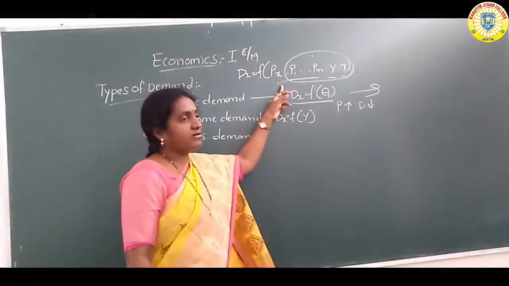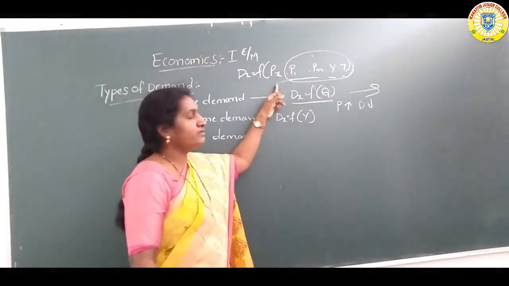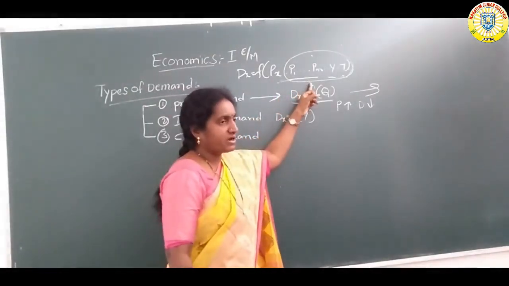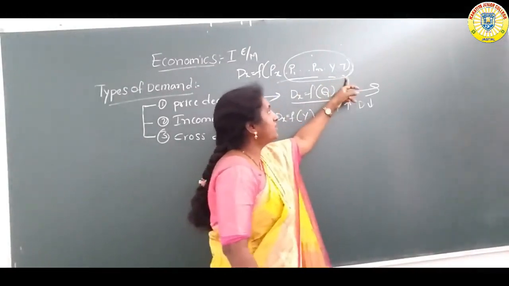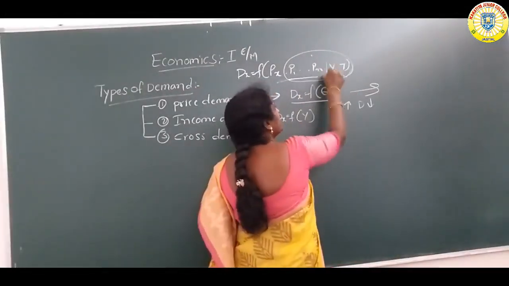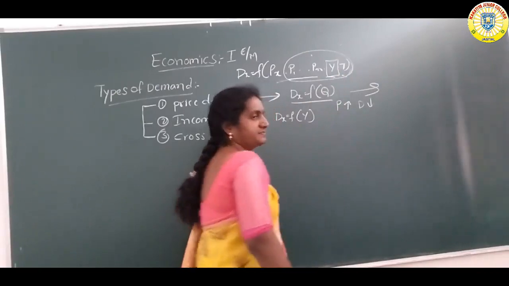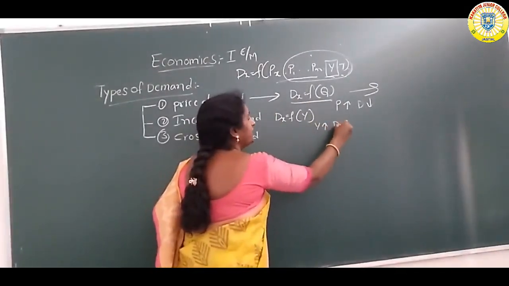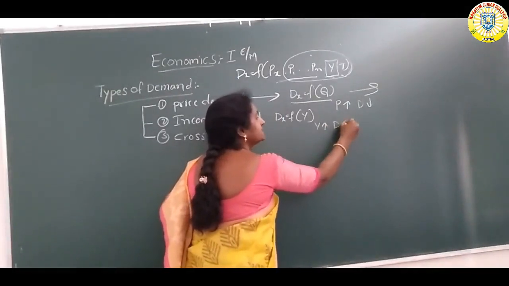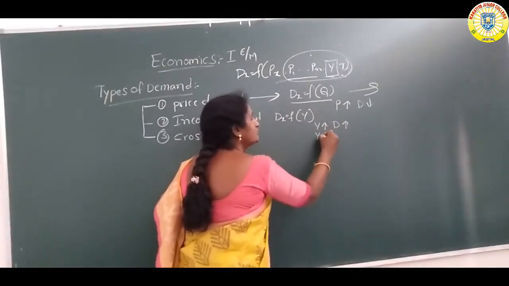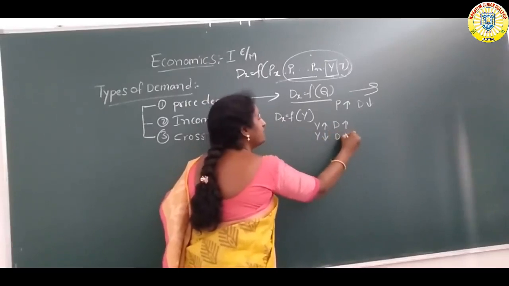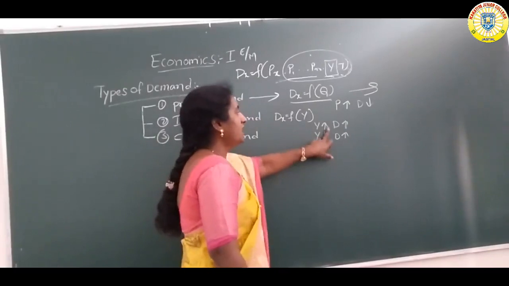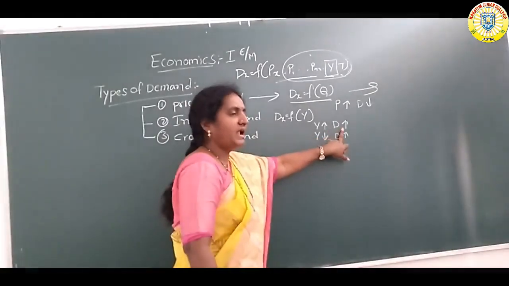All remaining things are constant: the price of the good, the price of substitutes and complementaries, and technology. Only the income level changes. When income increases, quantity demanded increases. When income of the consumer decreases, quantity demanded also decreases. So when income increases, demand increases.